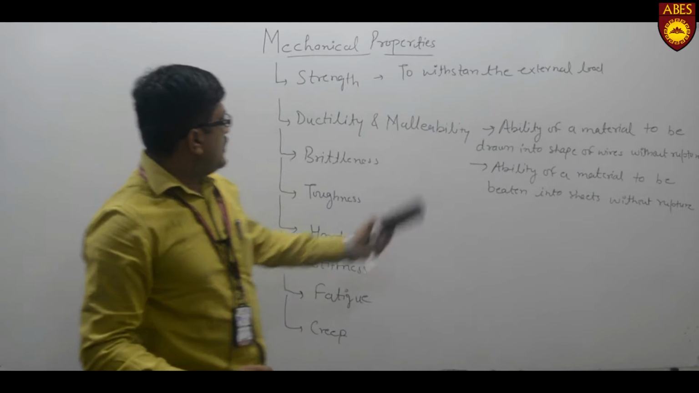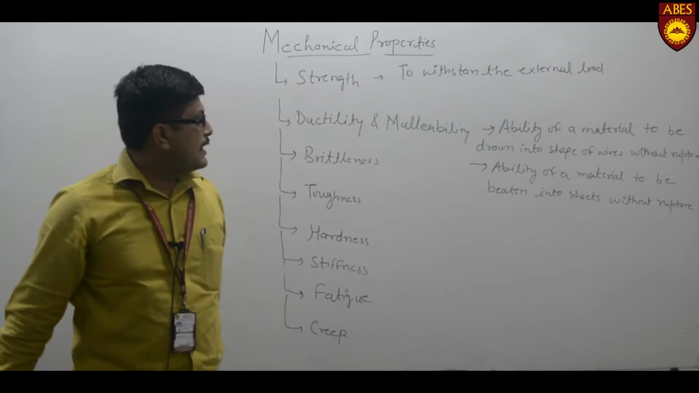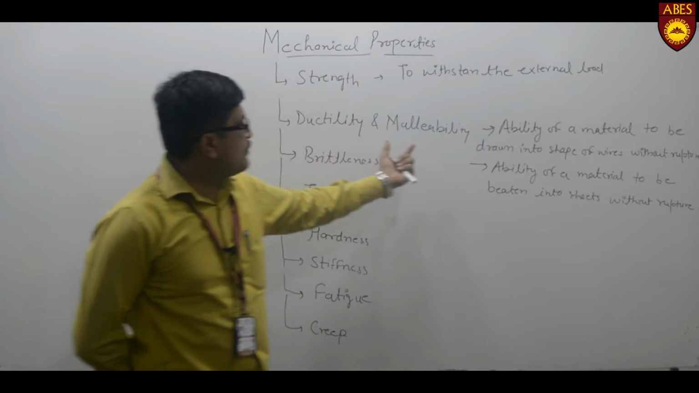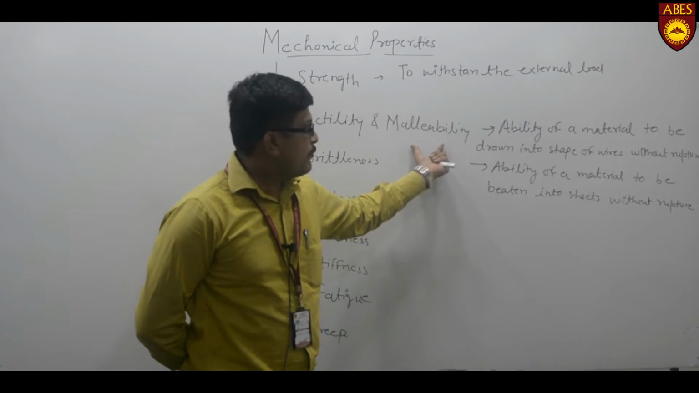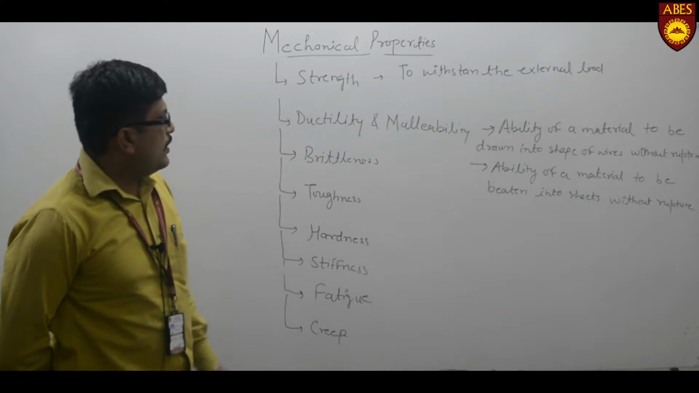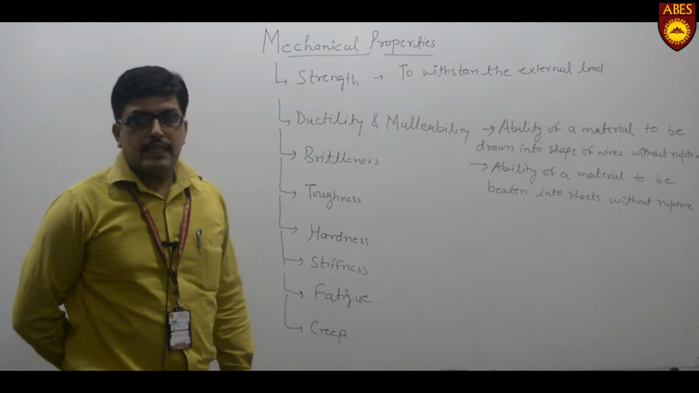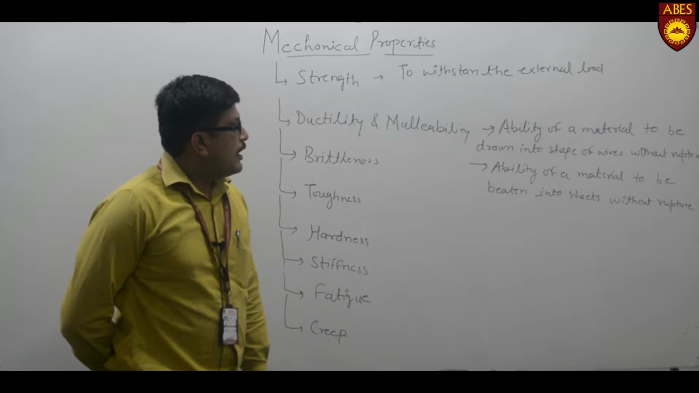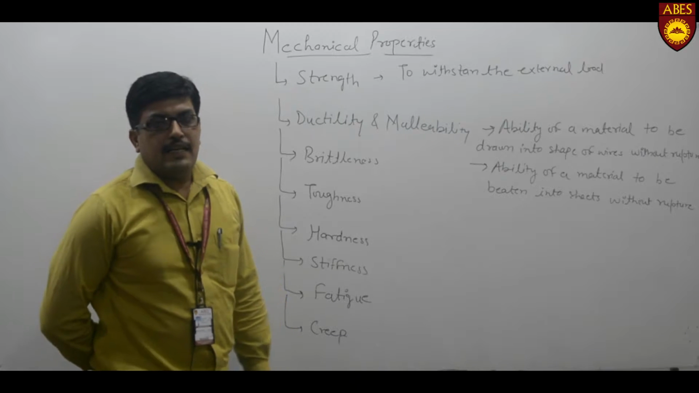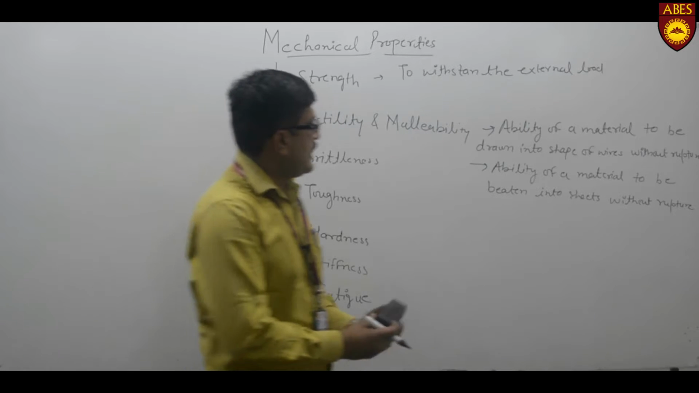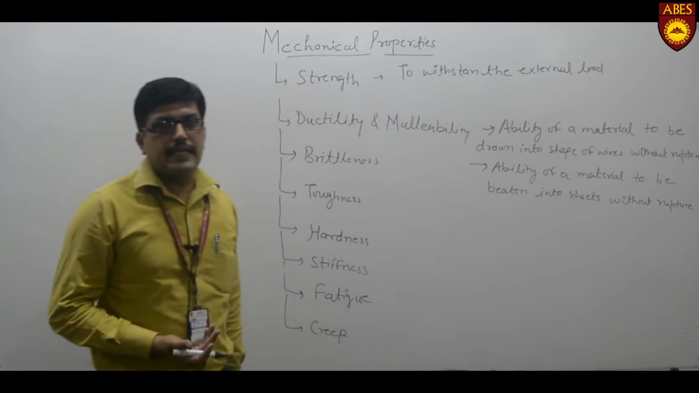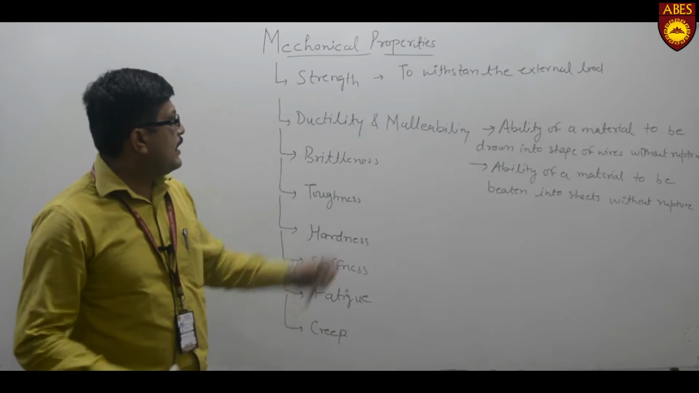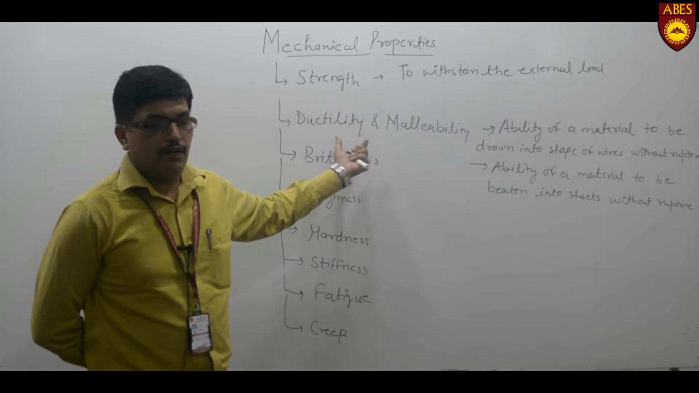So what is the basic difference between these two properties? Ductility works under tensile force, while malleability works under compressive force. Now, if a material is ductile then it will be malleable also? That is not true. An example is lead. Lead can be beaten into sheets but it cannot be made into the shape of wires. So it is not necessarily true that if a material is malleable then it will be ductile also.